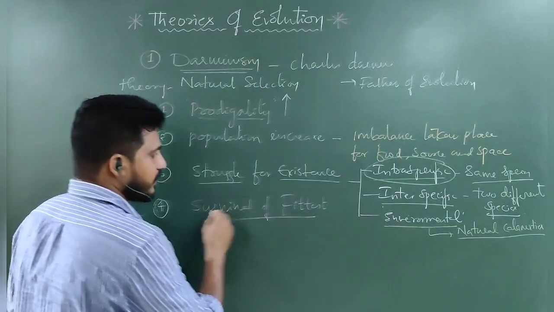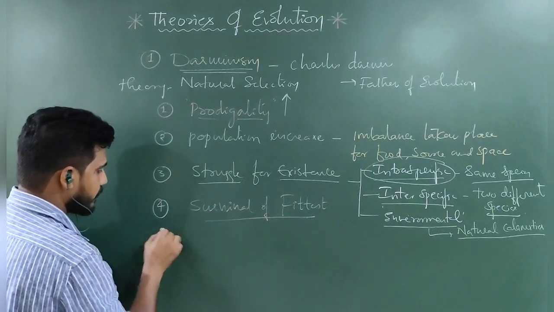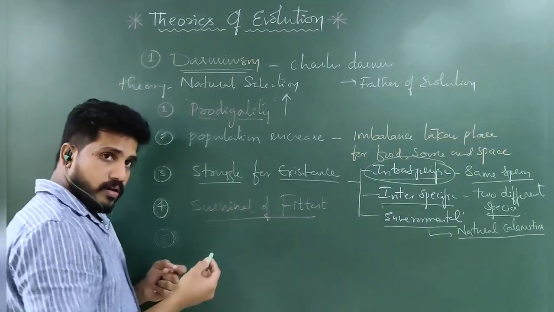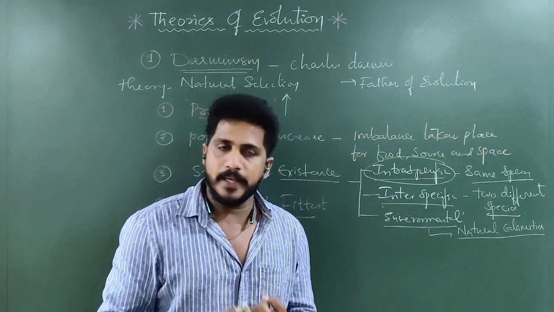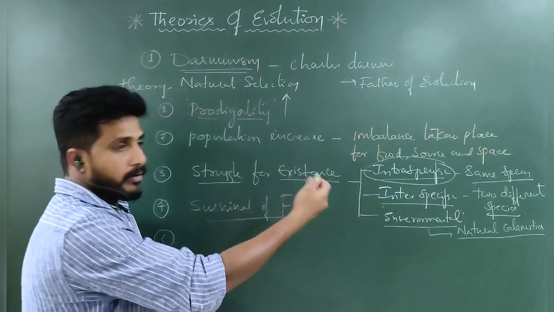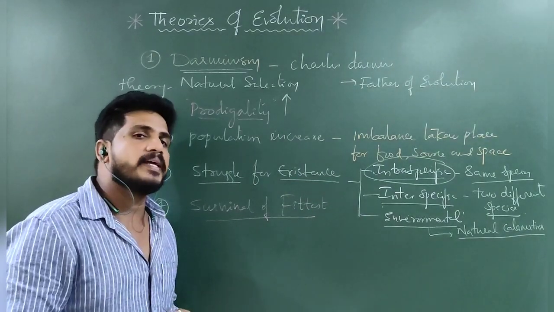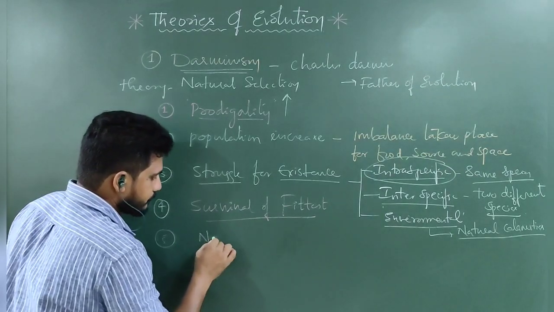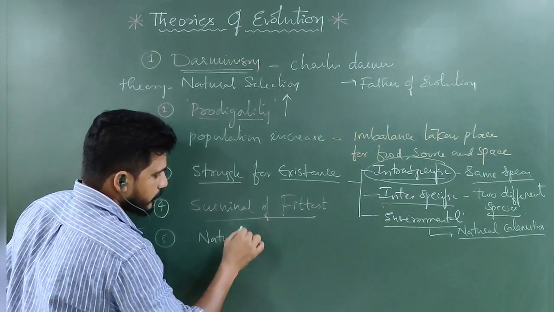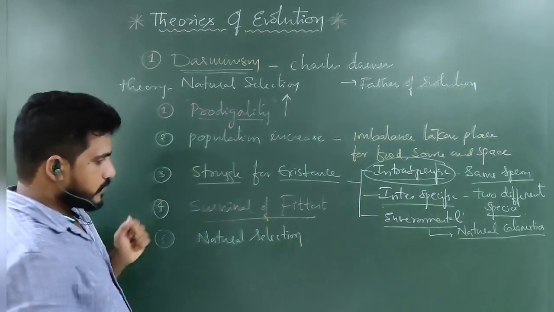So whenever it is survival, because of showing its fitness, it will have food, it will have space, and it will have all the resources without any problem. But others who fail to show their fitness will have problems, and they cannot survive. When they survive, we will select them. Natural selection takes place.